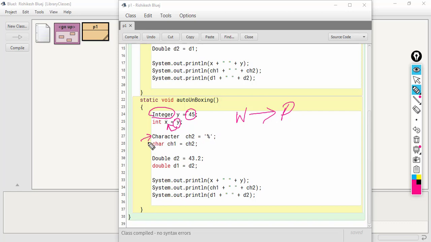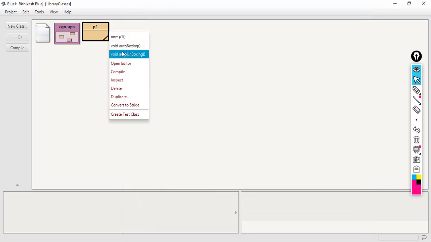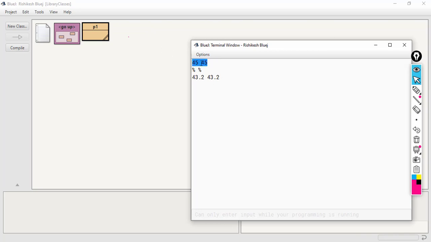The next example is I have taken a character stored in a variable ch2 which is of class Character type, and then in the next line I assign that ch2 to ch1 which is of primitive type. So here also auto unboxing is happening. So let's see the output of this also. There won't be any difference in the output. Both the variables are displaying the same value.